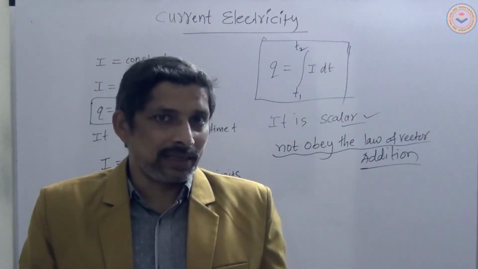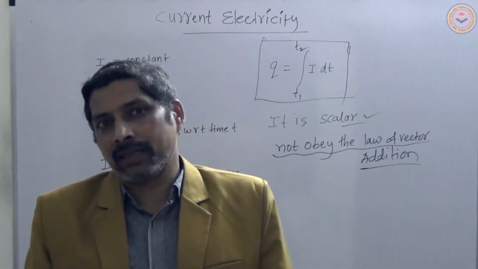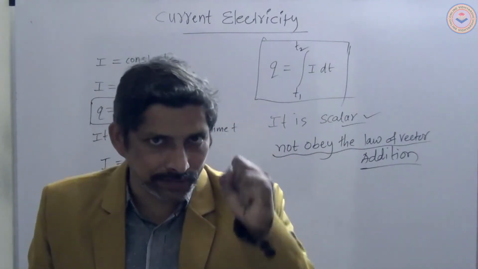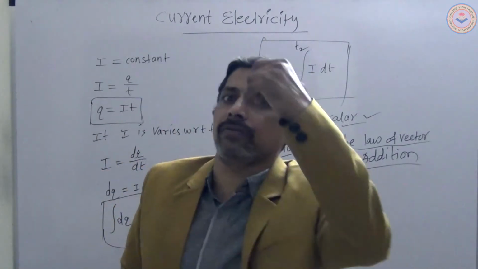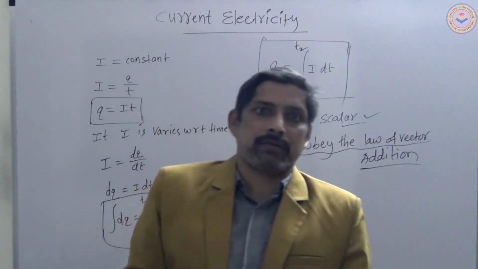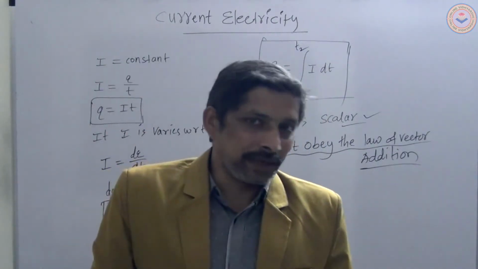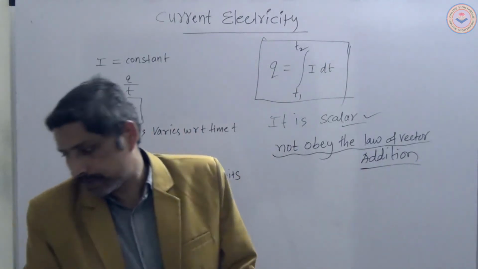We want the current expression in terms of frequency, angular frequency, and in terms of linear velocity. We have to derive all those principles now. Are you ready? Yes, we can discuss it.